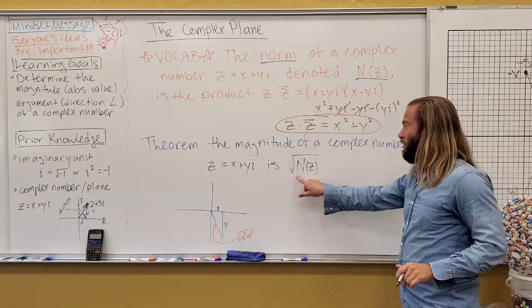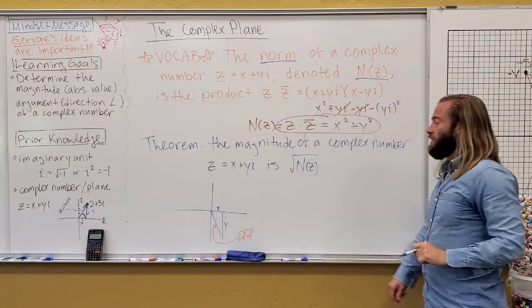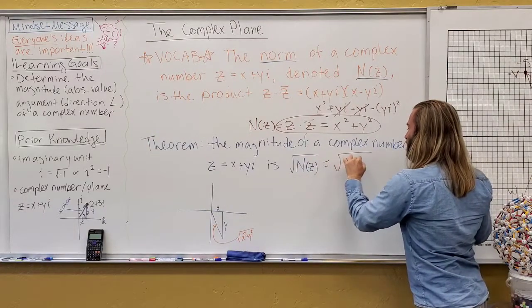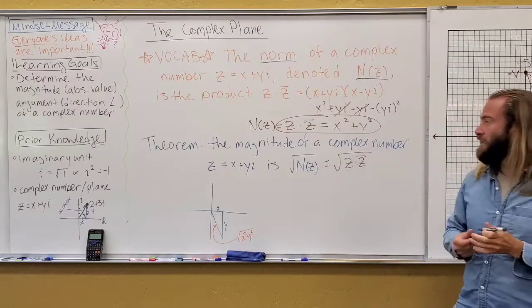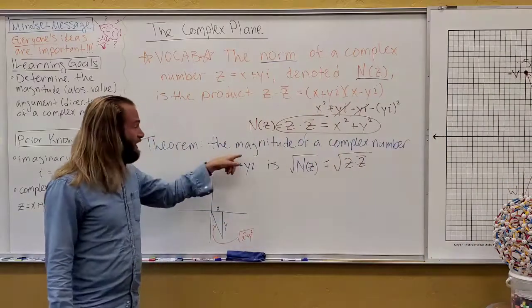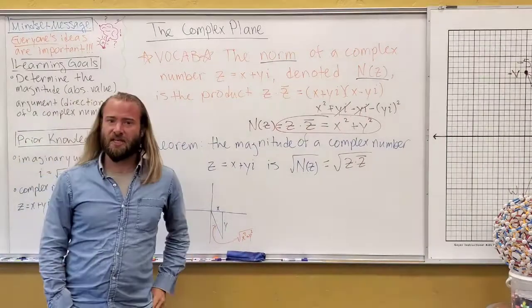And so the square root of the norm, aka the square root of a complex number times its conjugate, is a formula we can always use to figure out the magnitude of a complex number. So we'll be using the norm for things later on. It's going to be very helpful.